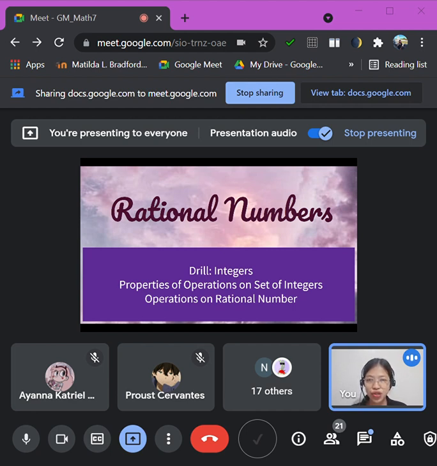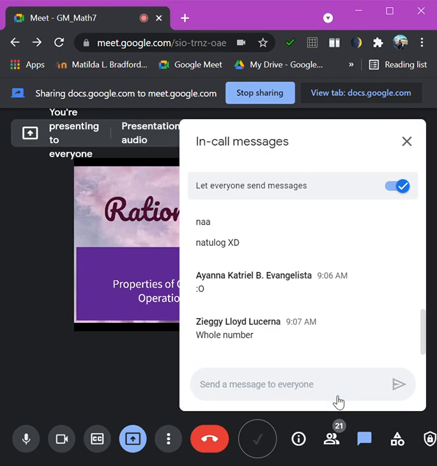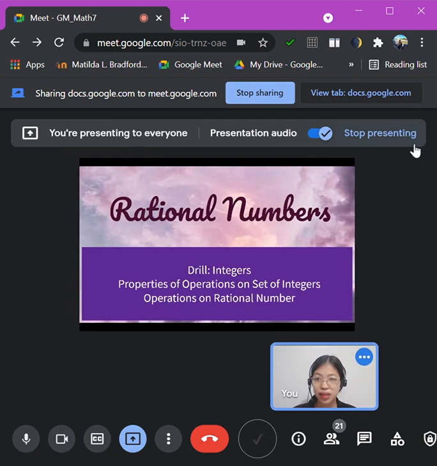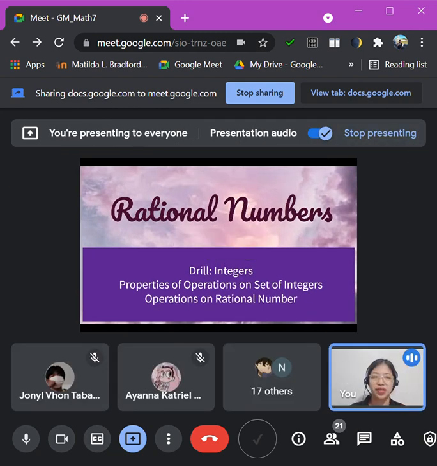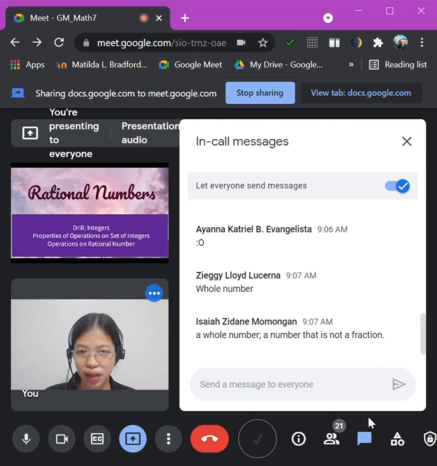What is an integer? Can you still remember what an integer is? A whole number, a number that is not a fraction. Okay.